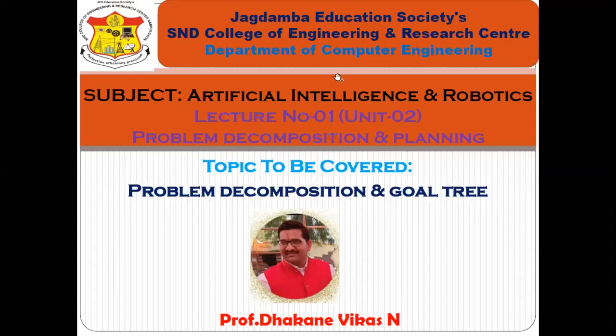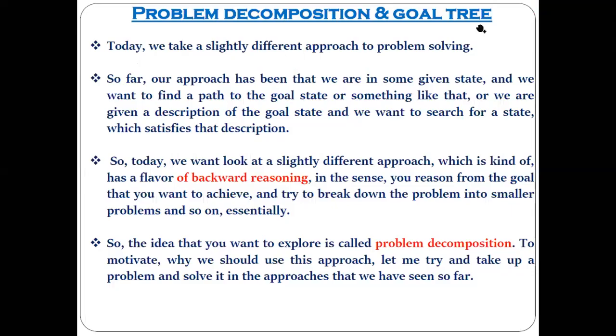Today we are starting with the second unit of artificial intelligence, and our unit name is problem decomposition and planning. In this unit we will discuss the first topic today, that is problem decomposition and the goal tree. Up till now we have seen the various approaches related to problem solving.